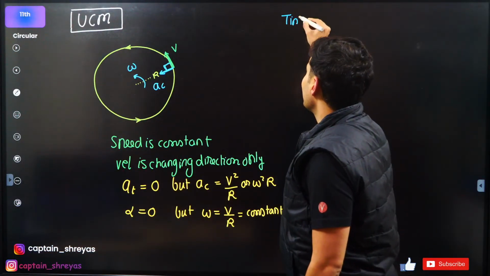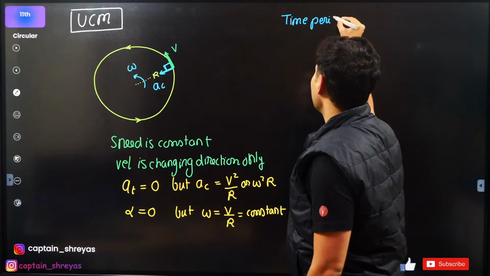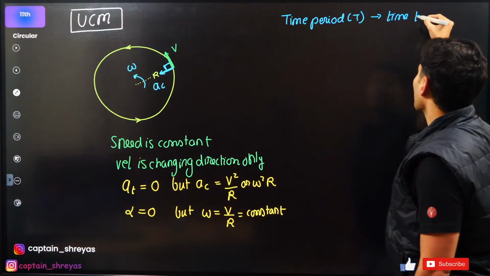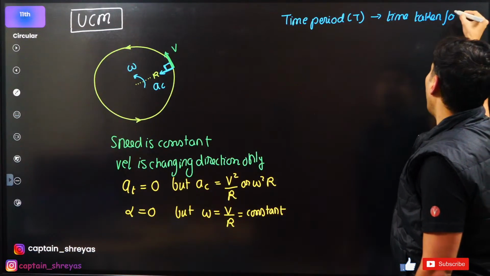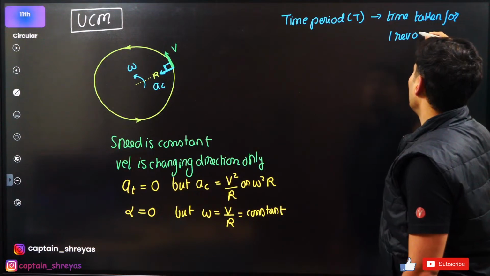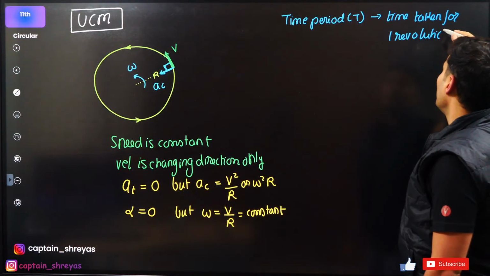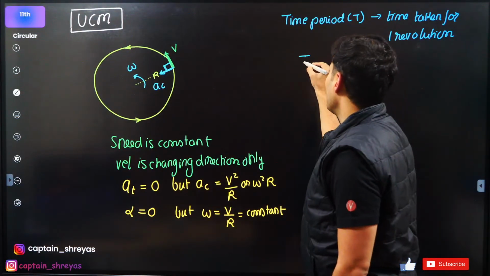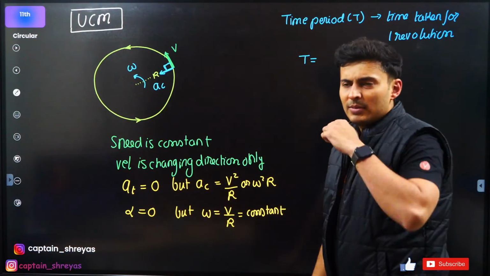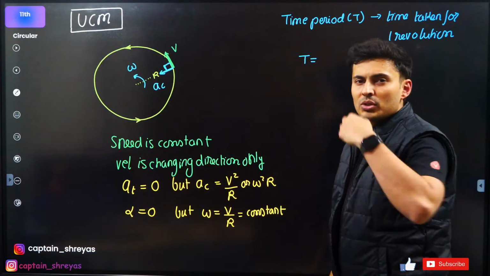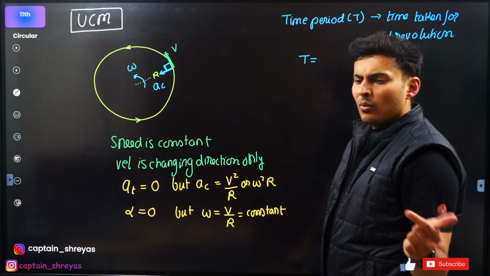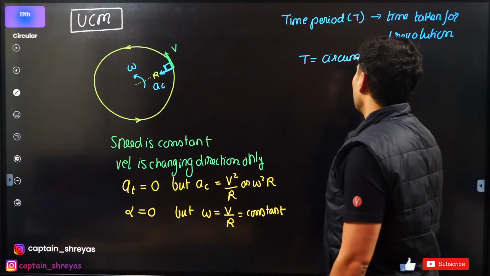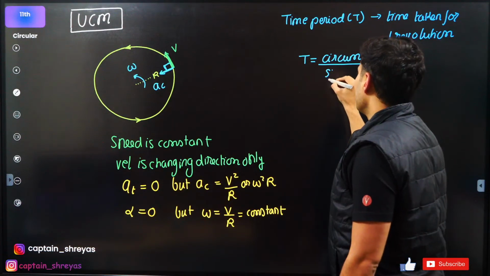And that is basically the time period. These are new terms that you might be seeing. Time period T is nothing but the time taken for one complete revolution. So if I ask you what is the time period, you will be like, wait a minute. Time is total distance by what? Speed, right? What is the total distance? It is circumference. It is nothing but circumference divided by the speed.